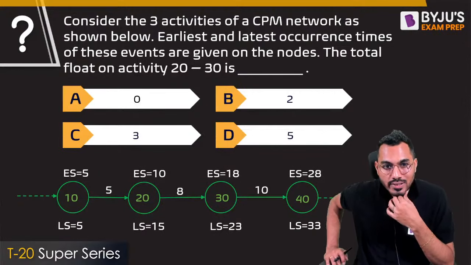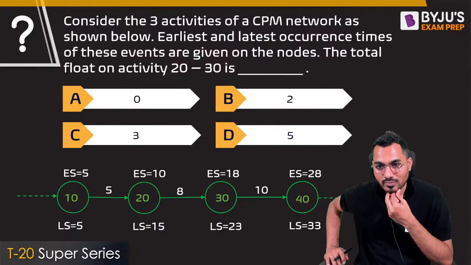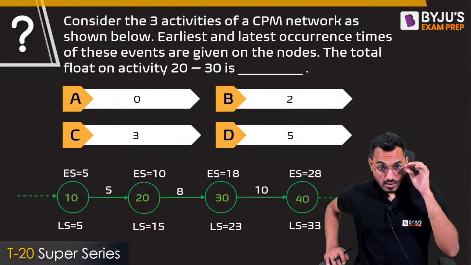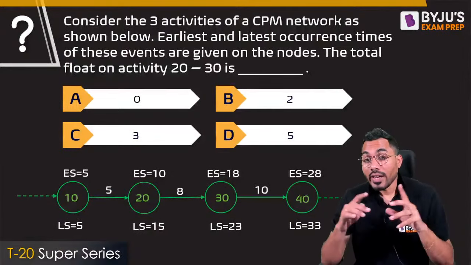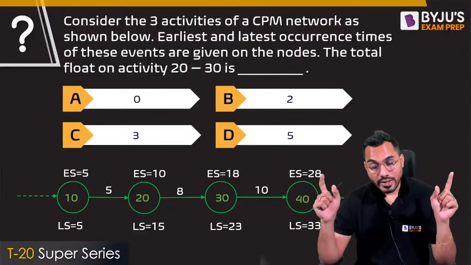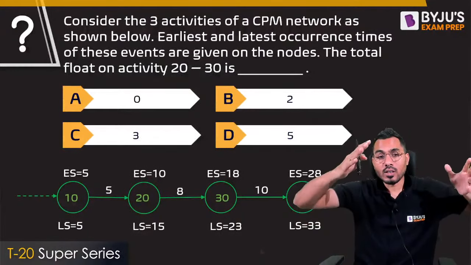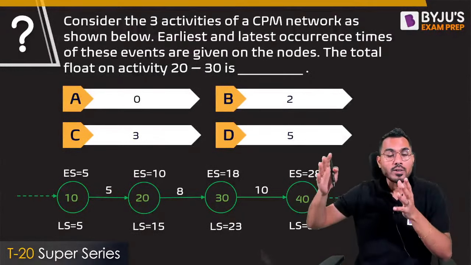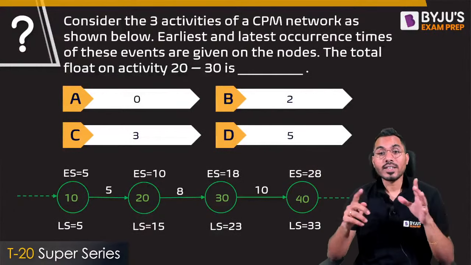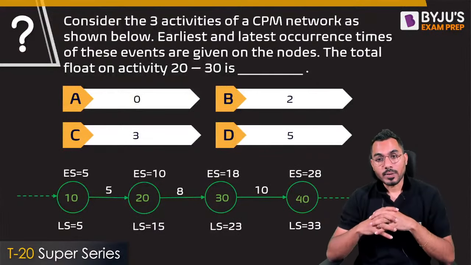Okay, Raju is saying 3. Okay, fine. Someone else? We are interested in calculating the total float, right? And that is for the activity 20 to 30, not for others. So I'm not interested in 10 to 20 or 30 onwards. We are only interested in 20 to 30.